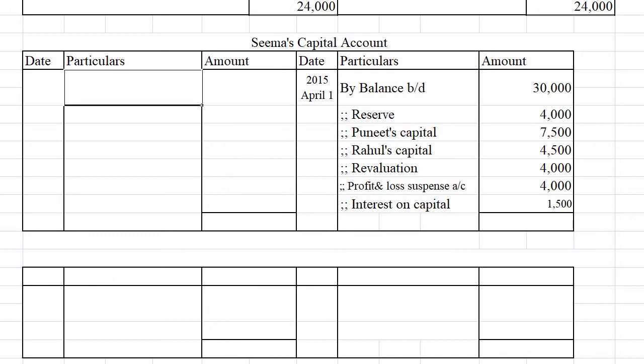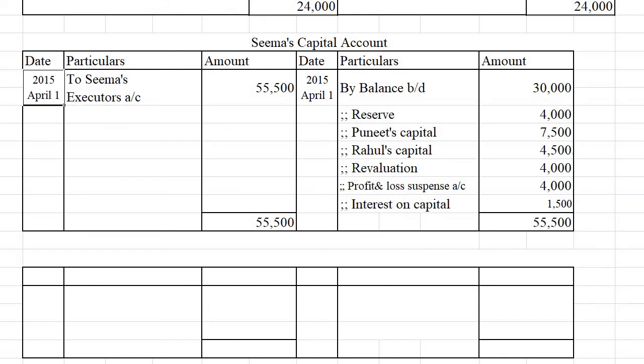Now all the adjustments are over, so we can total the accounts. We will get 55,500 as the total. That will be transferred to the debit side. So the balance we will be getting is the same amount, 55,500. Here you can mention the dates. Here also dates are there.